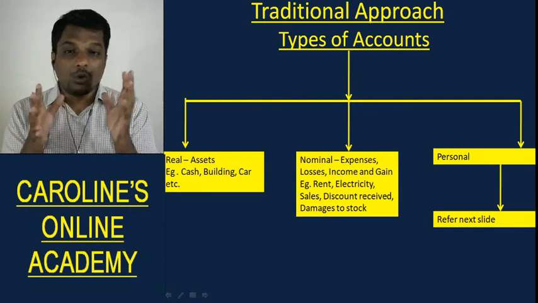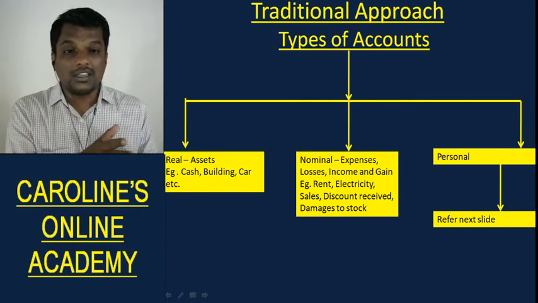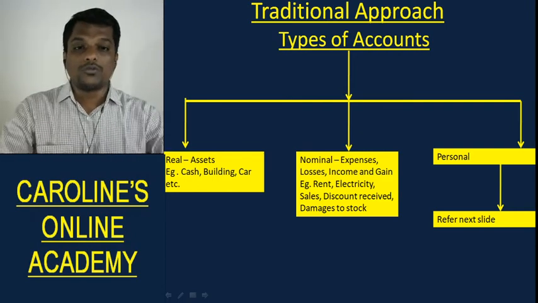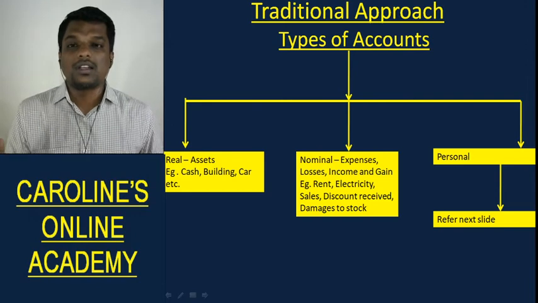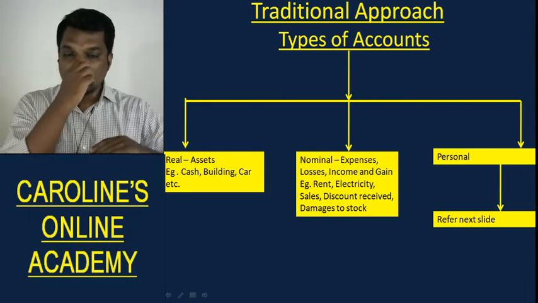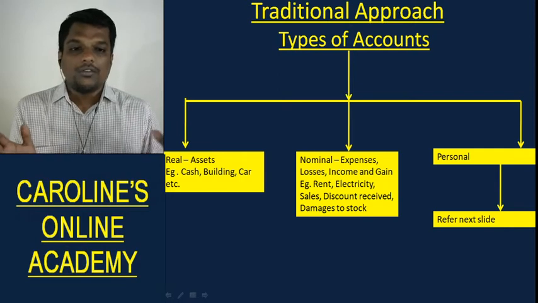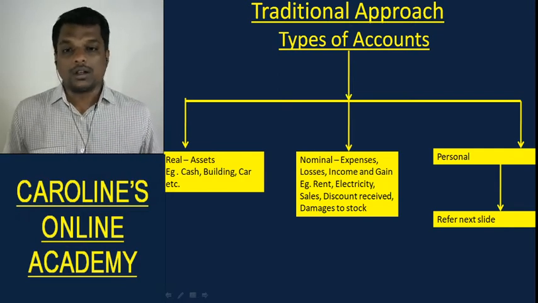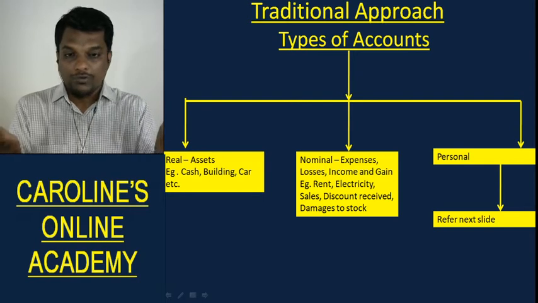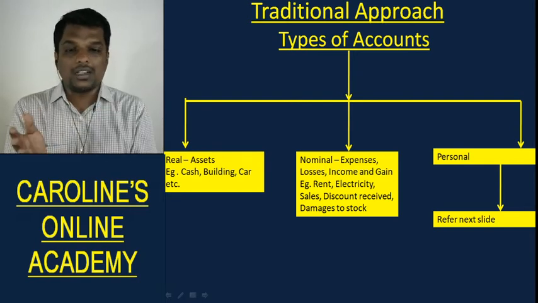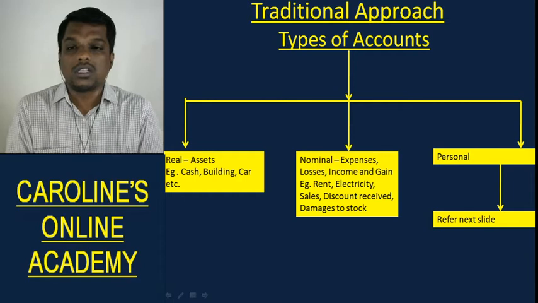So if you give rules that are specific to these categories, then you can give rules for every transaction, because you will be giving rules for every account, and transactions are basically nothing but flow of economic benefit from one account to another account. If there are specific rules for these accounts, then you can write according to those rules in the journal. Understood?